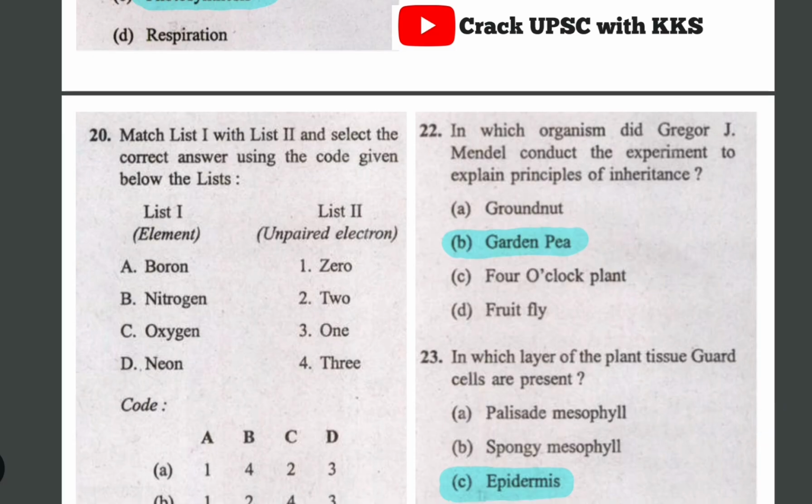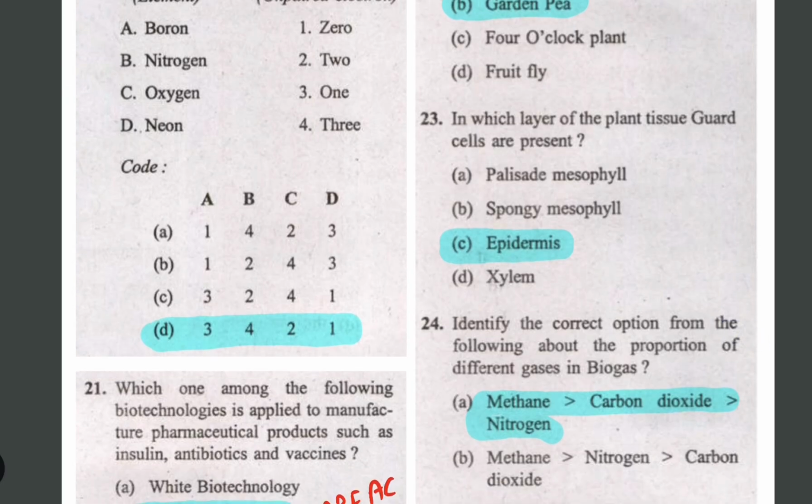And this one is for principle of inheritance, Gregor Mendel used garden pea. He did experiments on garden pea. I have given some value addition also.